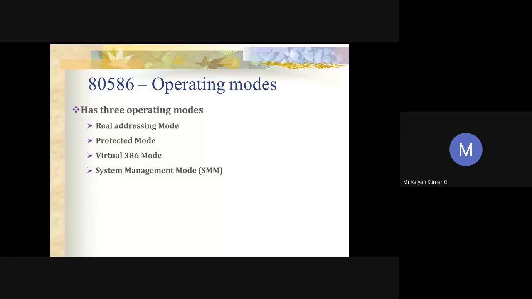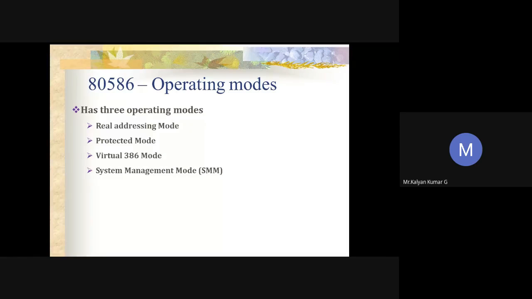For example, we have a pin called SMI, an external system interrupt pin. When this pin is activated, obviously a system management interrupt will be generated and the processor will enter into SMM mode. In this mode, the processor switches to a separate address space, saving the context of the currently running program or task.